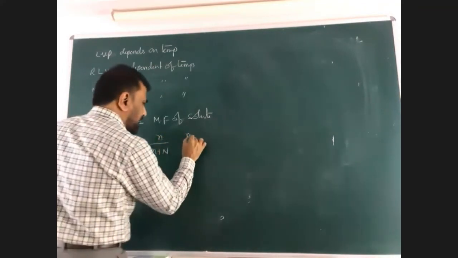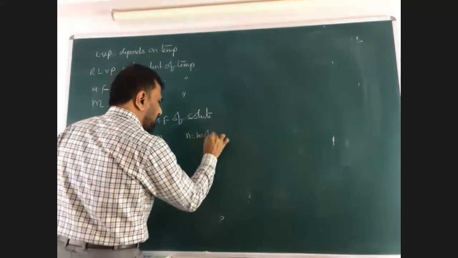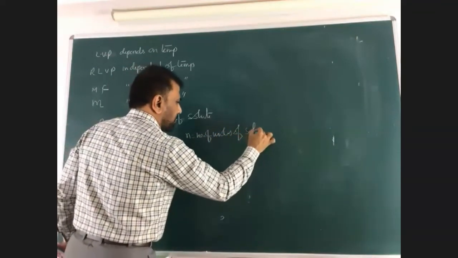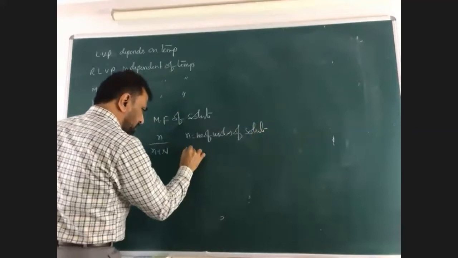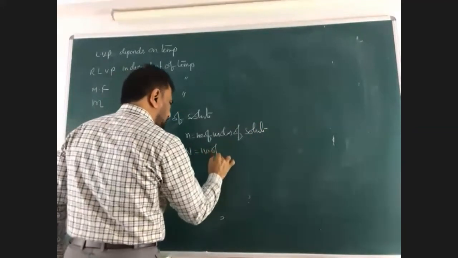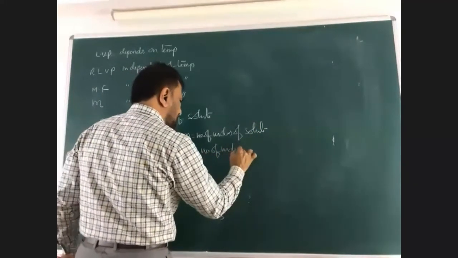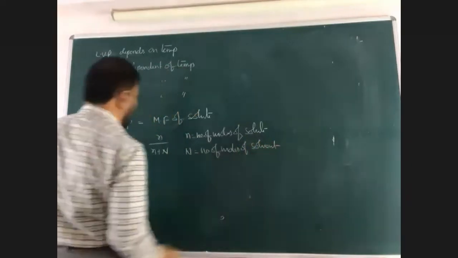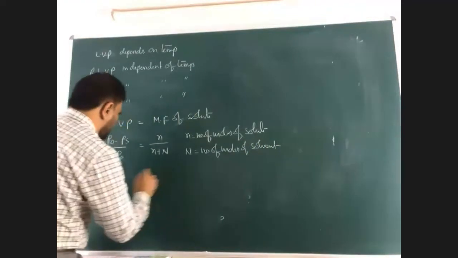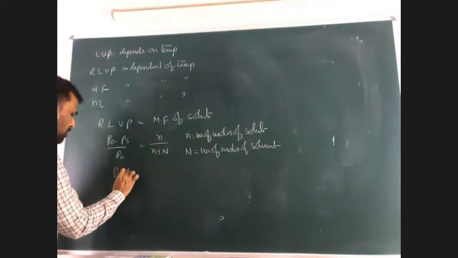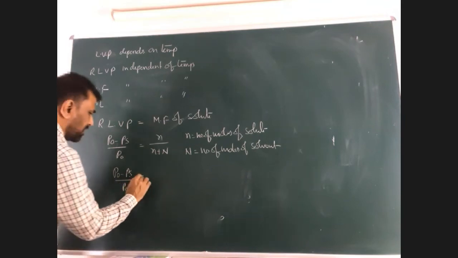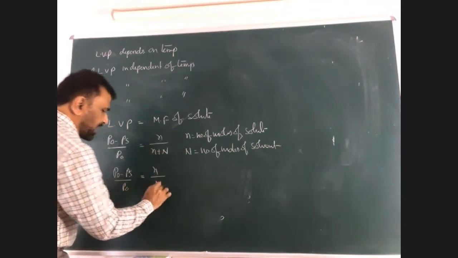Small n is the number of moles of solute. Capital N is the number of moles of solvent. So P naught minus PS by P naught, that is the relative lowering of vapor pressure, is equal to small n by capital N.